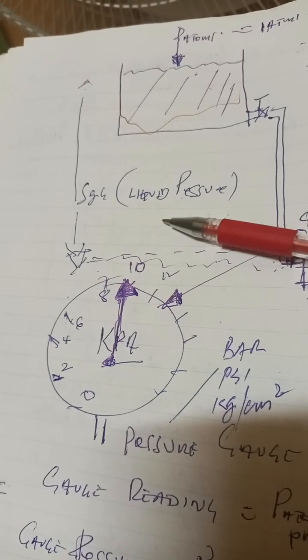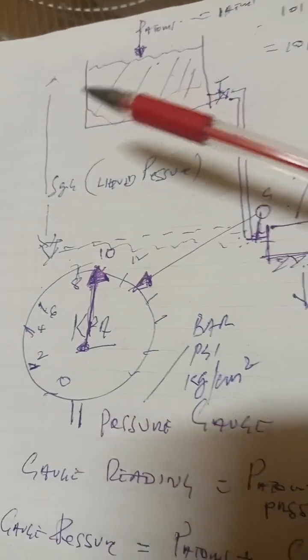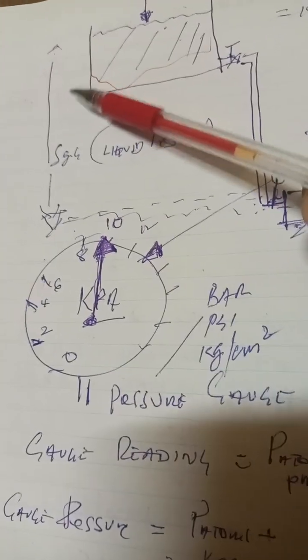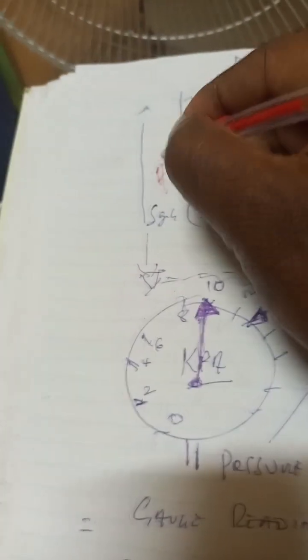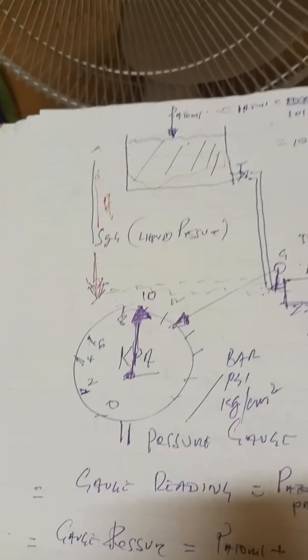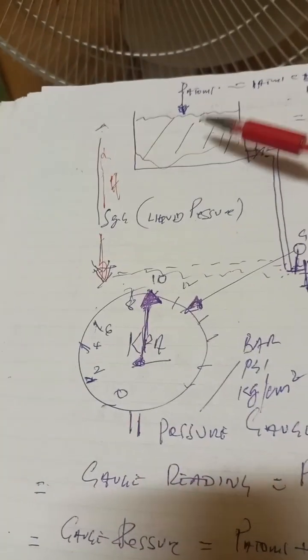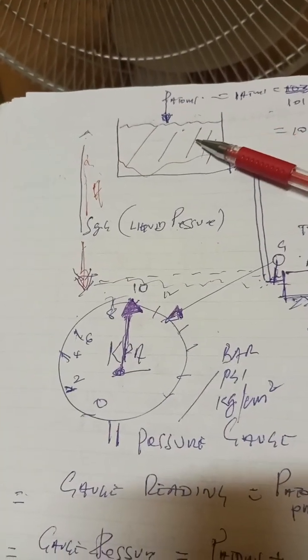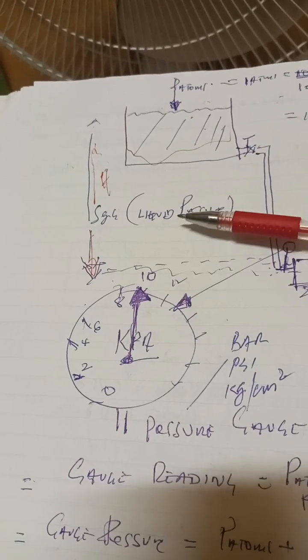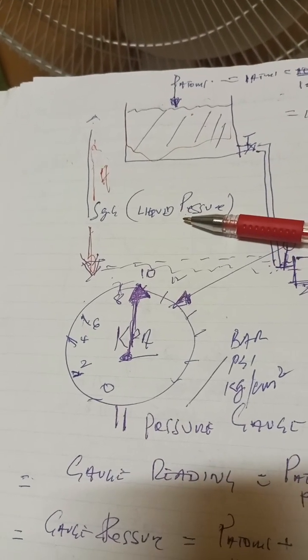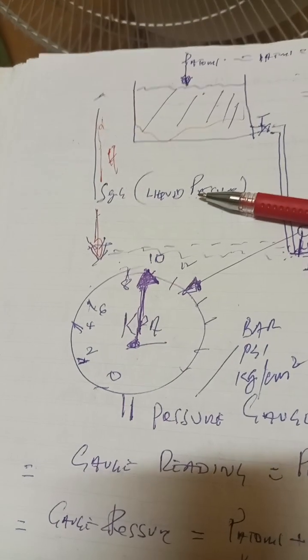So liquid pressure is based on the height. The height here is H. Basically this is the H here, the vertical height, because of the weight of the water, and it creates the liquid pressure, which is static pressure.